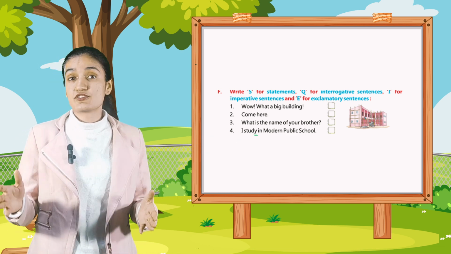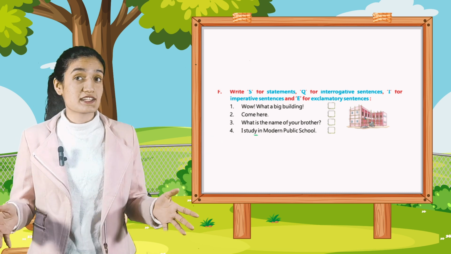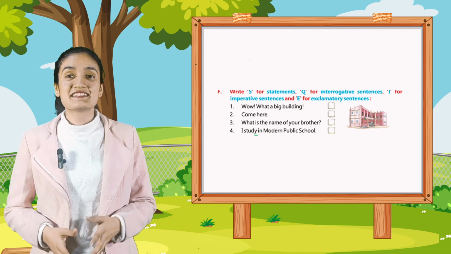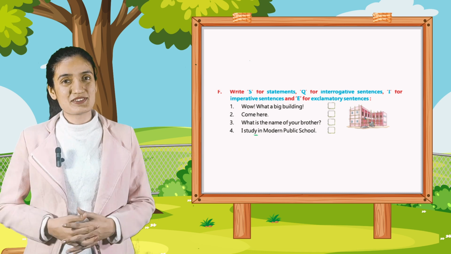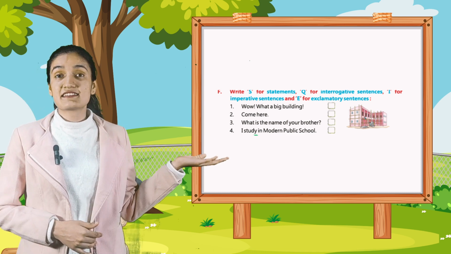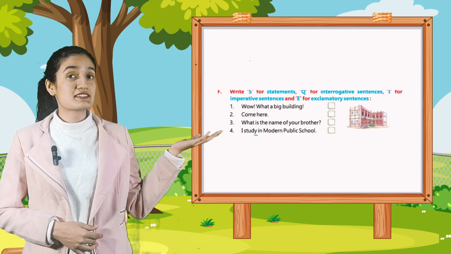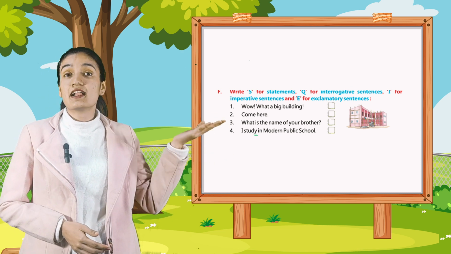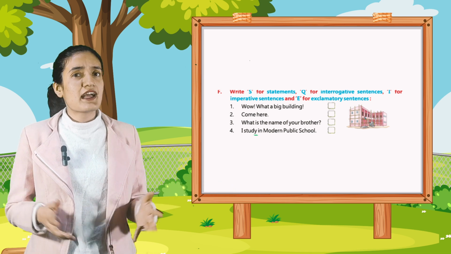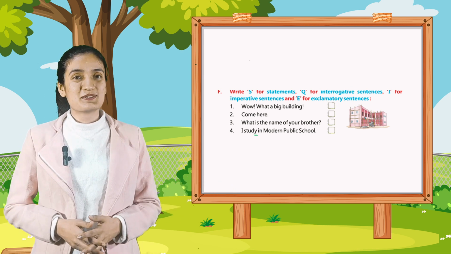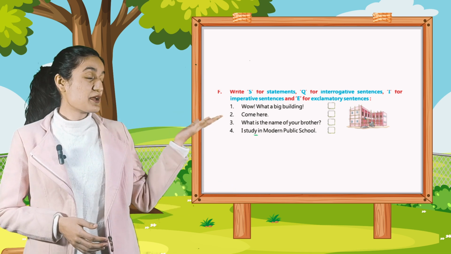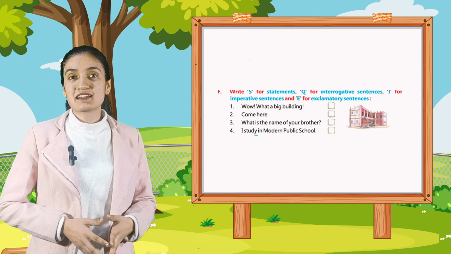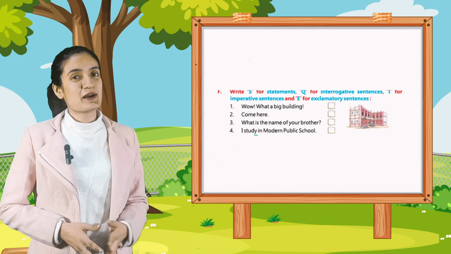Write S for statements, Q for interrogative sentences, I for imperative sentences and E for exclamatory sentences. Here are some sentences given. First, wow, what a big building. Come here. What is the name of your brother? I study in modern public school. So kids, I hope you understand the difference between these sentences. You have to mark the letters in front of them accordingly.